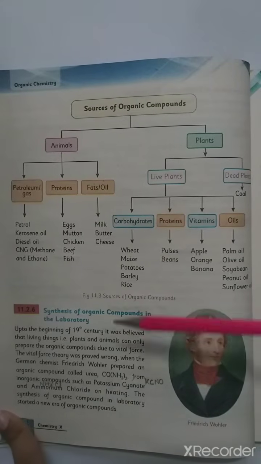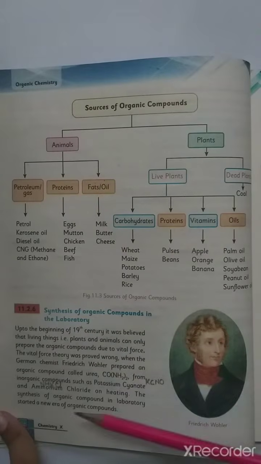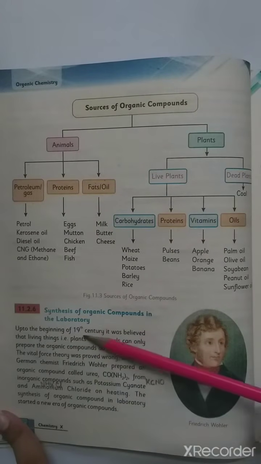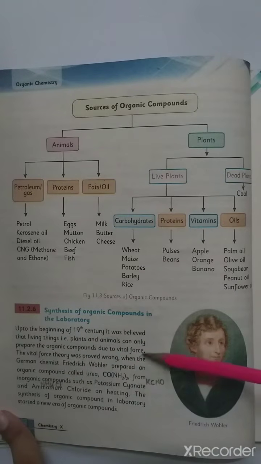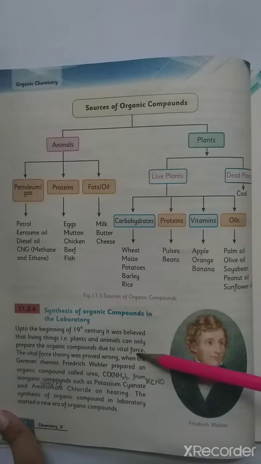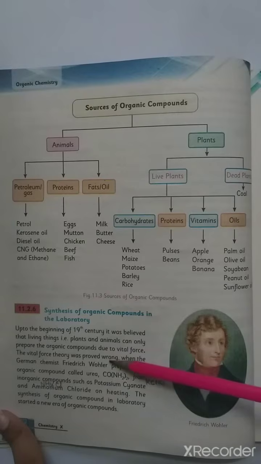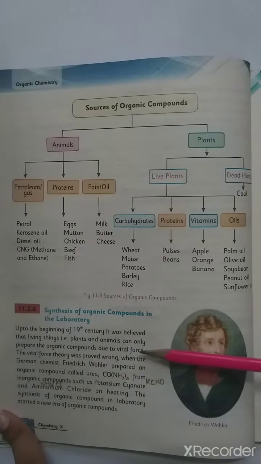Now here we have the synthesis of organic compounds in the laboratory. Up to the beginning of the 19th century, it was believed that living things, that is plants and animals, could only prepare organic compounds due to a vital force. A natural force, which we have already explained. Through this natural force the formation could happen, and they could not be formed synthetically. But this idea was rejected.